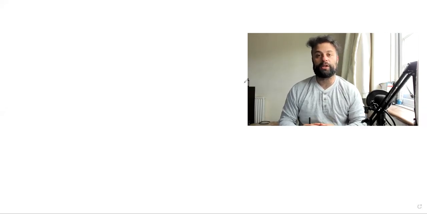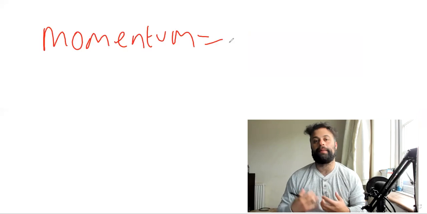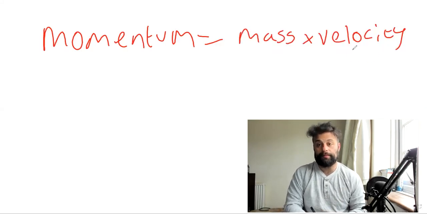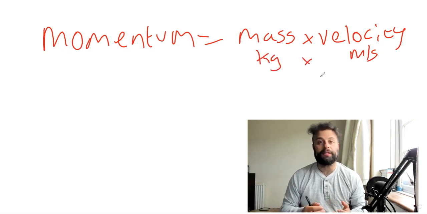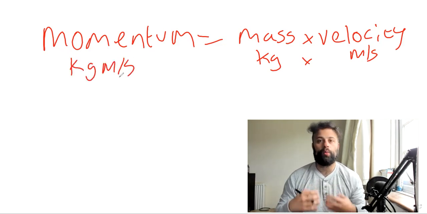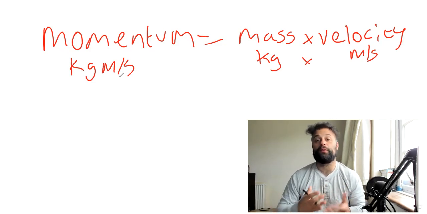So now what I'm going to discuss is something known as momentum. Momentum is equal to the mass times the velocity. We know that velocity is meters per second and mass is measured in kilograms. So if you multiply both of these units, the units of momentum are kilogram meters per second. Momentum describes how much motion an object has relative to its mass.